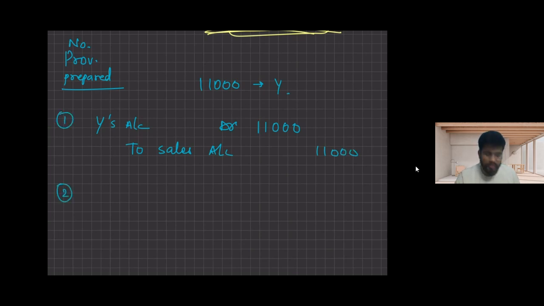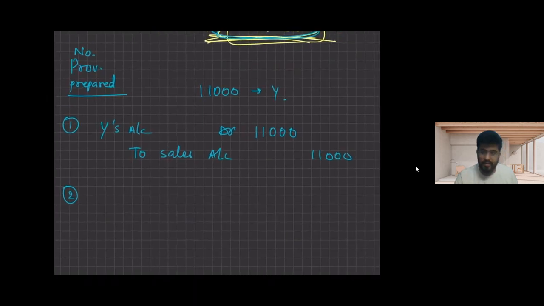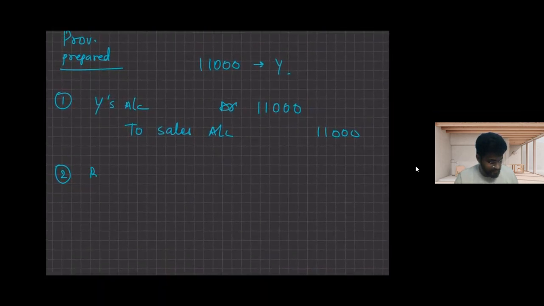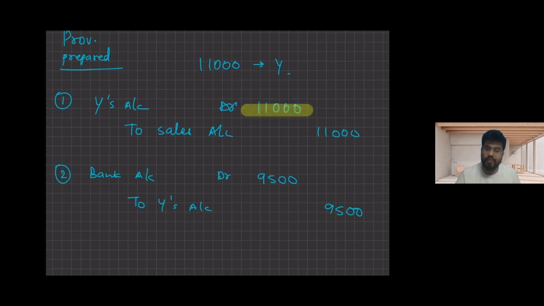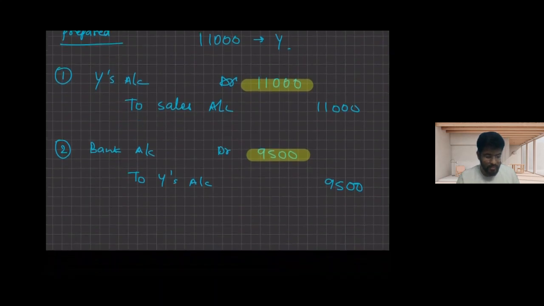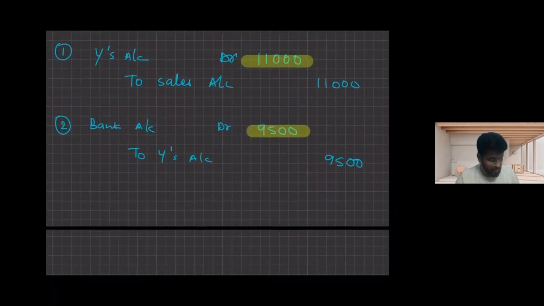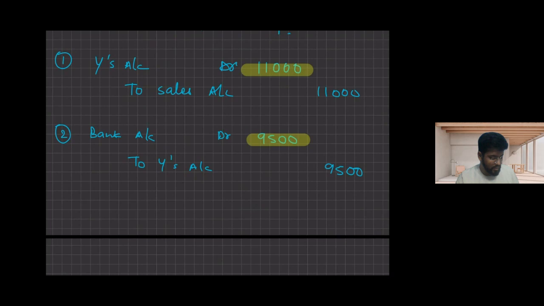Second entry, Y has paid me some amount of money. Let's say I have received 9,500 in my bank account, to Y's account, 9,500. Now, Y has said that I have paid you in full. Actually, he needs to pay 11,000, but he has said that I have paid you 9,500 and this is my full settlement. So that means the balance amount he will not pay. He will not pay means I need to write it off as a bad debt.